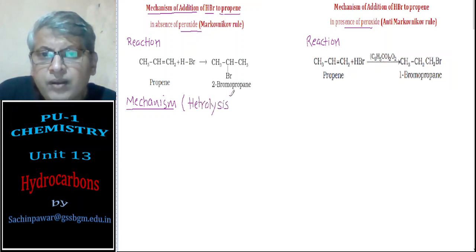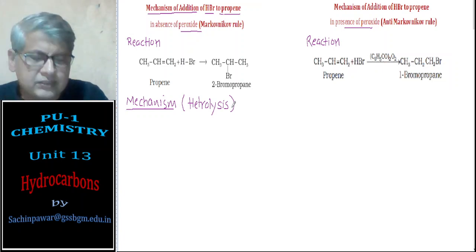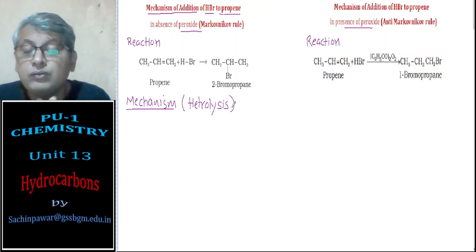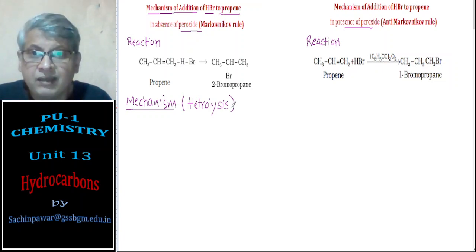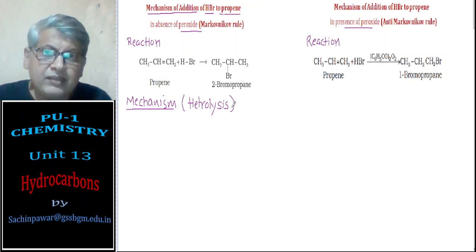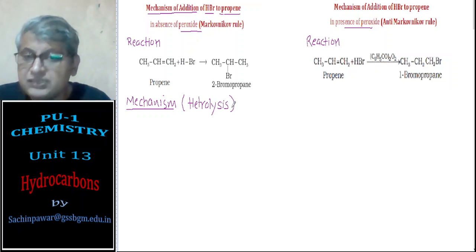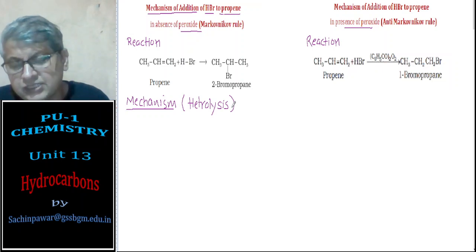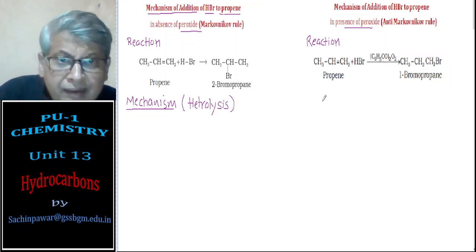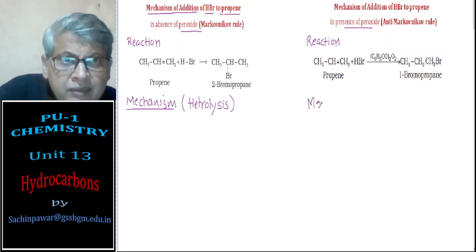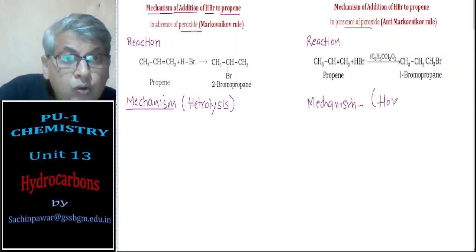You know, you have learnt this in your previous unit, where the bond is broken in such a way that one of the atoms involved in the bond takes away all the electrons and becomes negative, and the other atom becomes positive. And the mechanism in presence of peroxide follows homolysis.